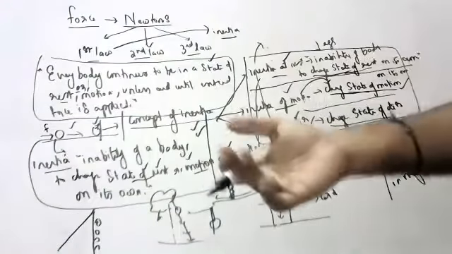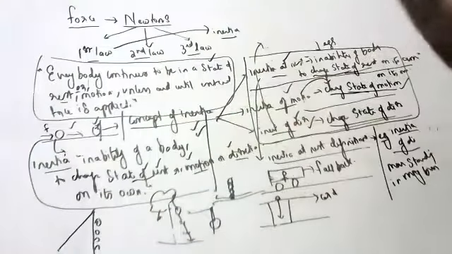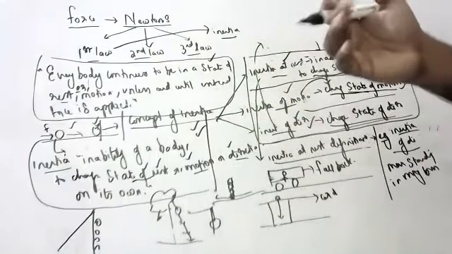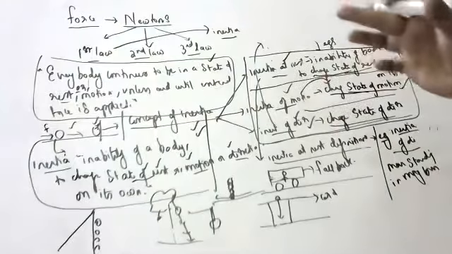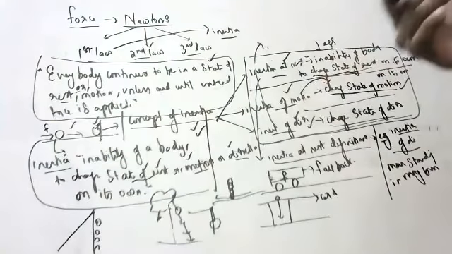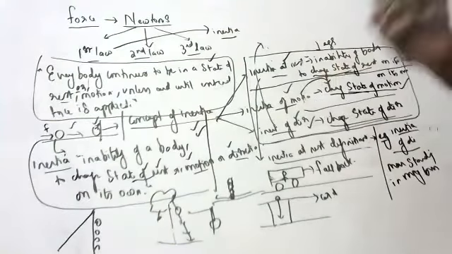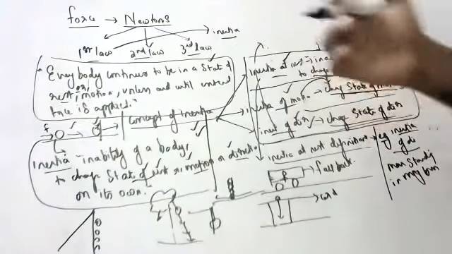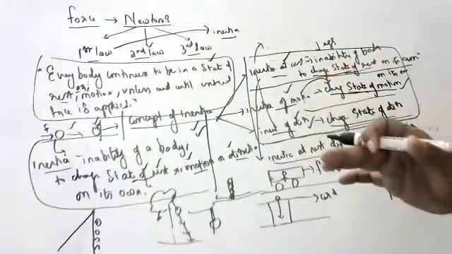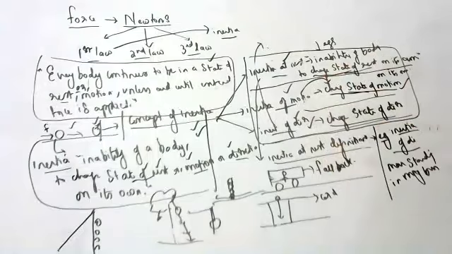Suppose you are getting down from a running bus. What happens, children? You have to move along with the bus for some time. If you stop suddenly, the upper part of your body will be in motion and you will fall to the front, children. If you are getting down from a moving bus, you have to move along with the bus. If you jump and stop suddenly, your upper part of the body will go forward and fall, and you may get hurt badly, children.